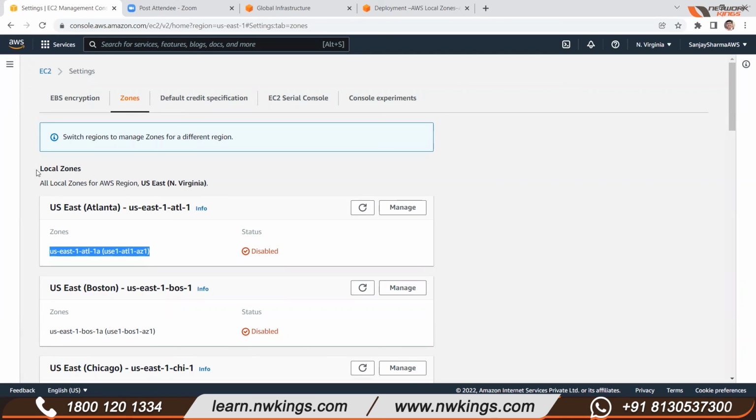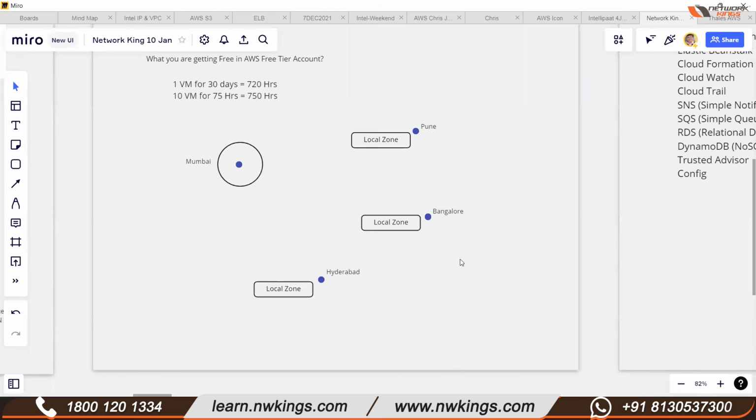In that case, you can choose a local zone, and local zones are available near industrial hubs or IT hubs. So this is basically the main purpose, to create near an industrial hub.